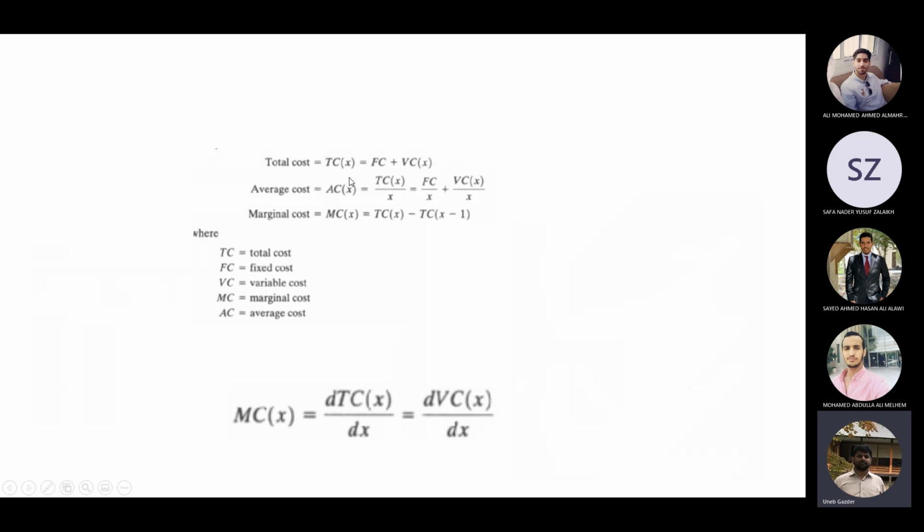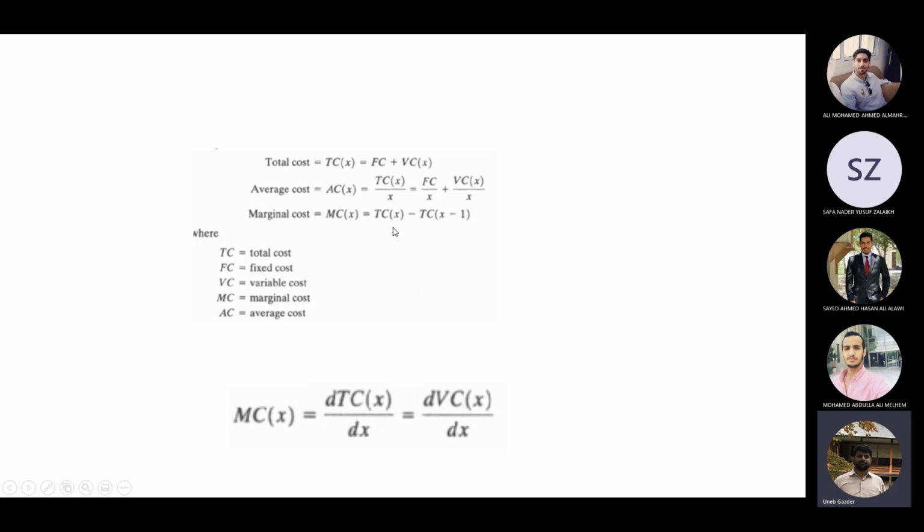Total cost is TC of X, where X is the number of units you are producing. That is fixed cost plus variable cost times X, the same thing which I showed you as alpha and beta. Alpha is fixed cost, beta is variable cost. I don't see any change in average cost. The only new thing is marginal cost.